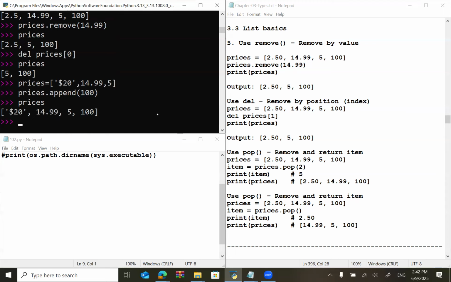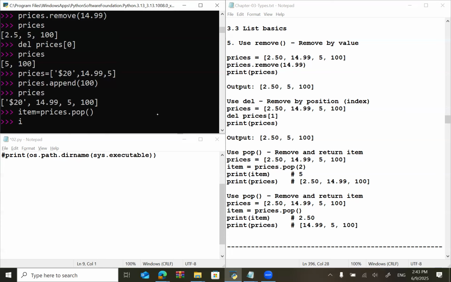By the way, this pop method will return one value. The value it deletes, it will return that value, and you can hold it in a variable. You can save it in a variable, and then it will be removed from the list as well. But which value, we don't know. So let's try that. I want to pop a value, so I'll say prices.pop. Which value will be popped? Let's see that. Print item.